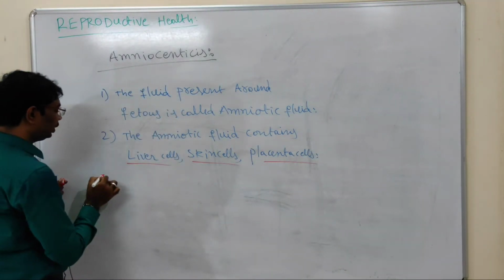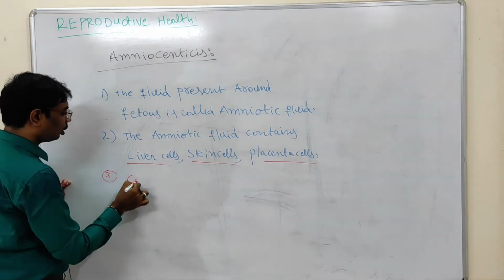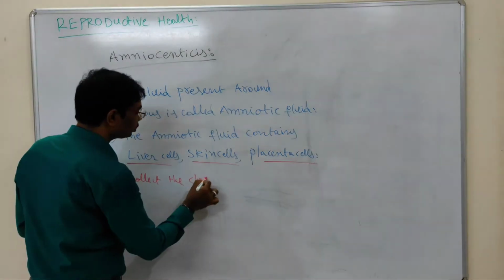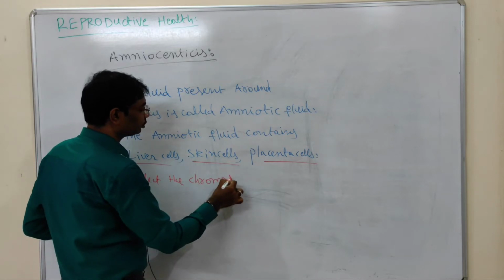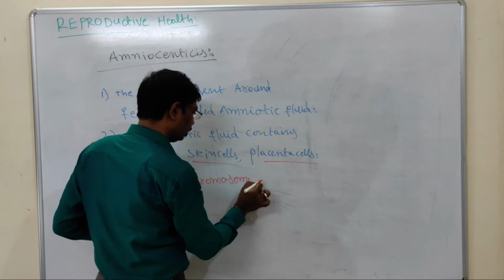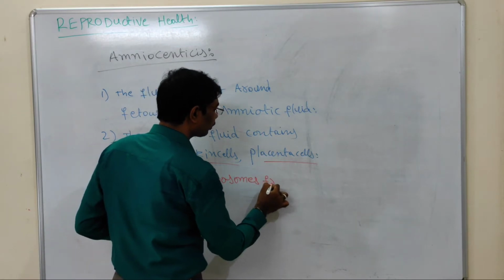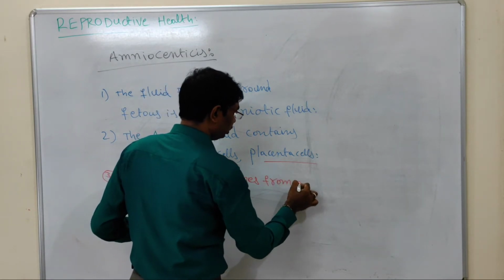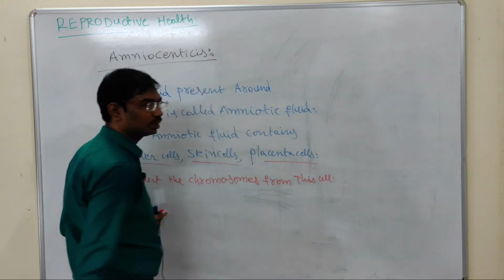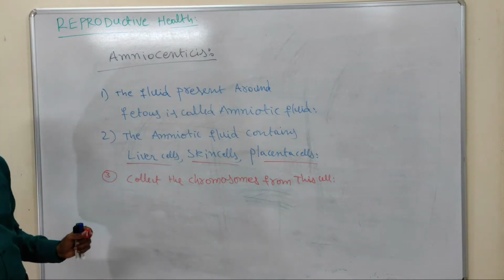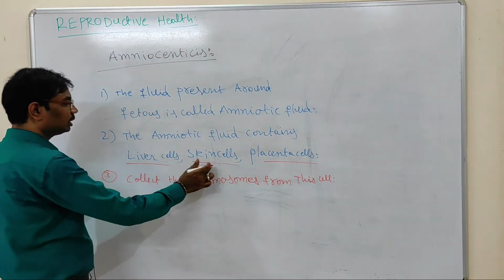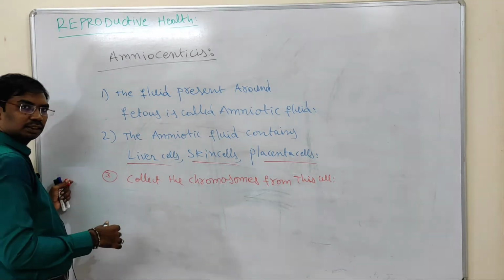Okay, so next step, collect the chromosomes from these cells. These cells means liver cells, skin cells or placenta cells. So collect the chromosomes from these cells.